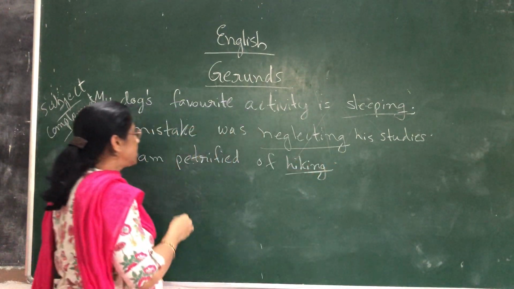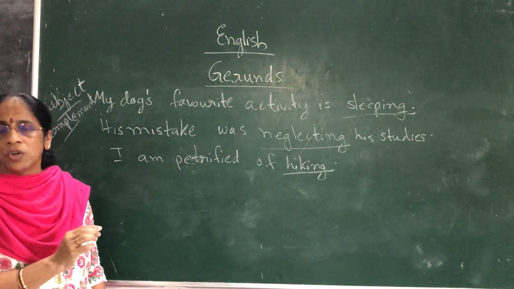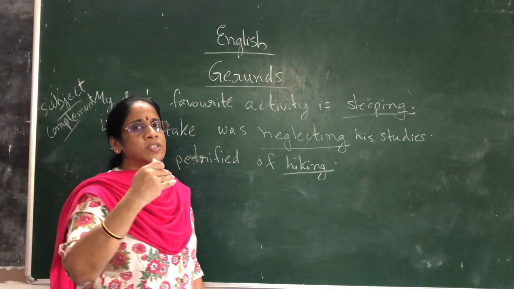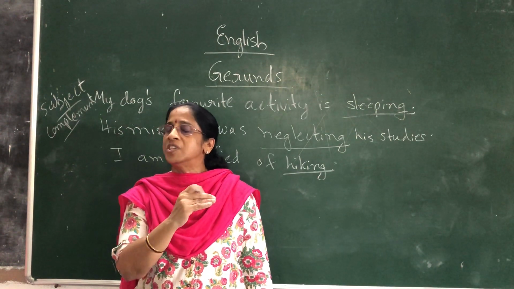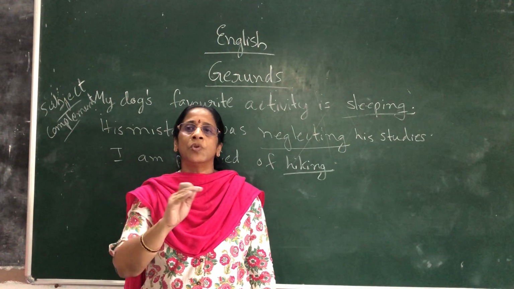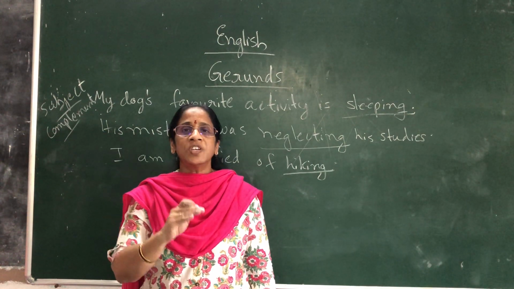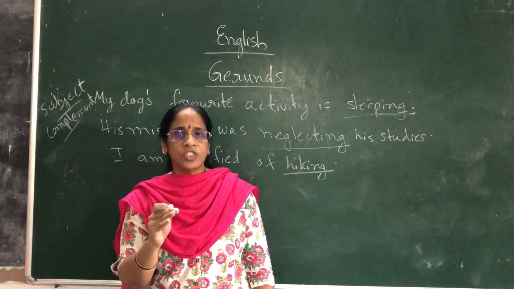So here also you are just giving the name for the action which you are afraid of, that's all. There is no action going on. So overall, what did you understand now? The ing forms of words are not all verbs, but some words indicate only a name of an action. Those words which indicate only the name of an action in the ing form are called gerunds.